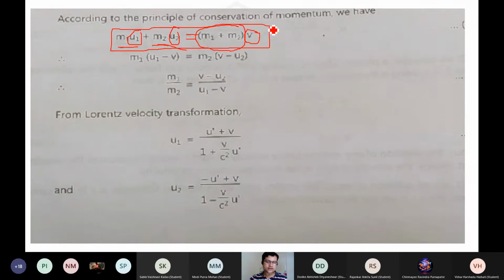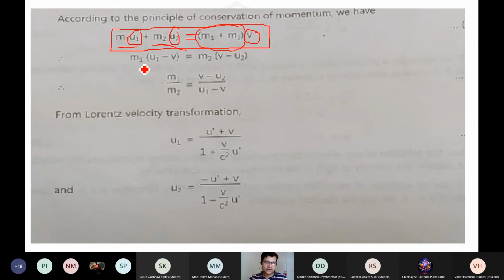So this is the equation which can be written by taking the two masses m1 and m2 with velocities u1 and u2 in the rest frame. If they combine together, their masses will be added, multiplied by the velocity with which the complete system is moving, and that's the velocity v.